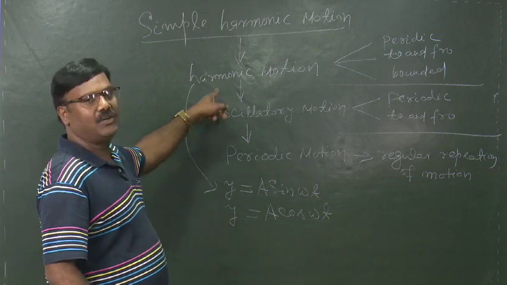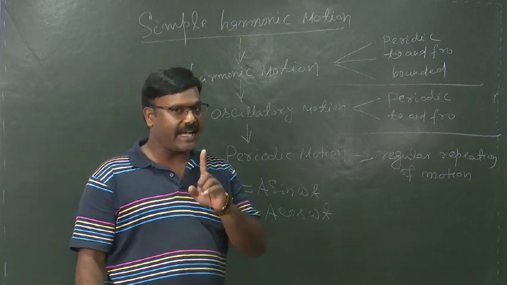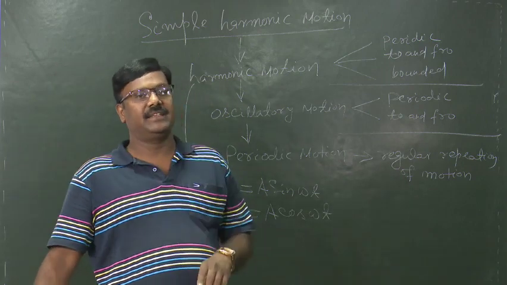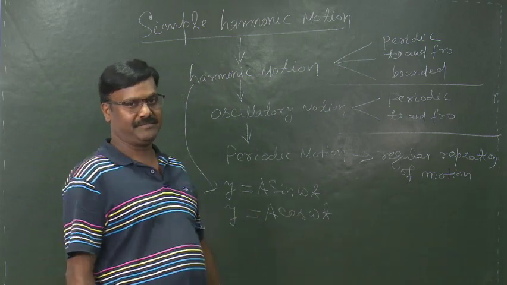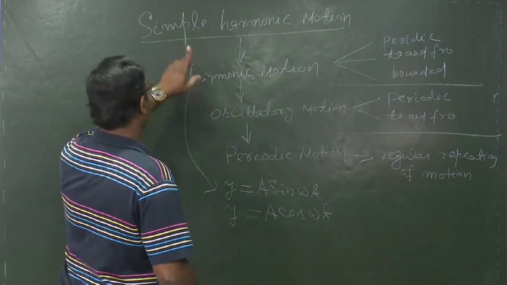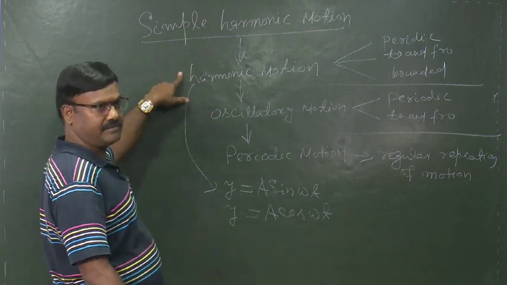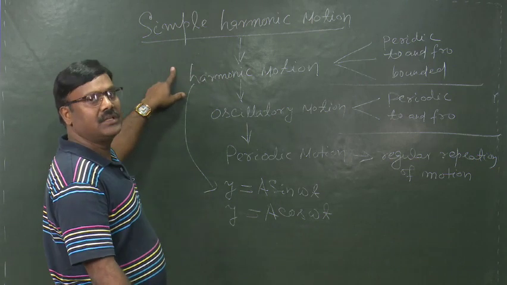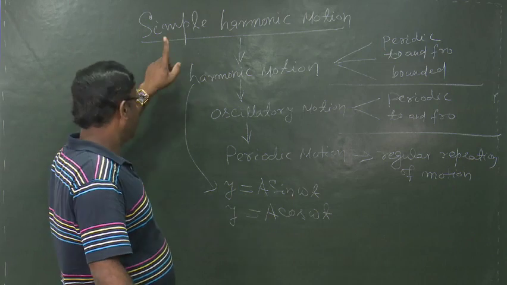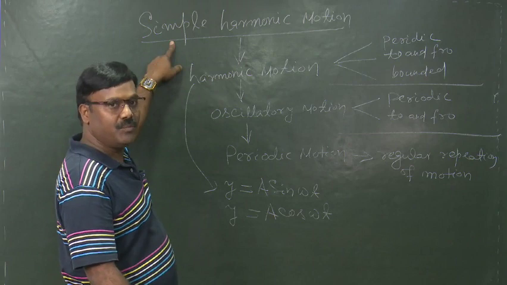Harmonic motion will be simple harmonic if its acceleration varies directly with the negative of the displacement. That is, a harmonic motion whose acceleration varies directly with its displacement in a negative order will be known as simple harmonic motion.